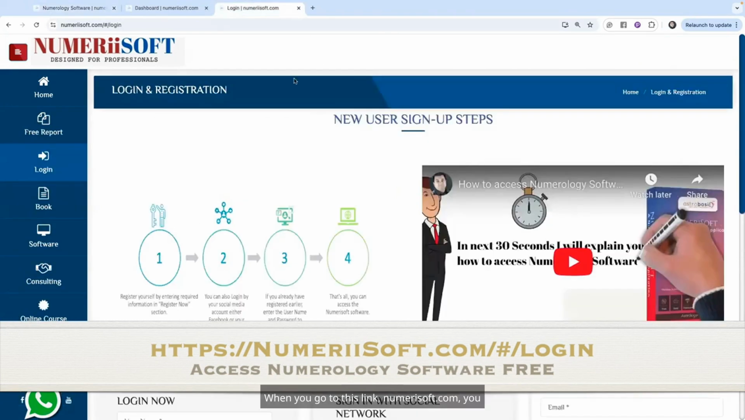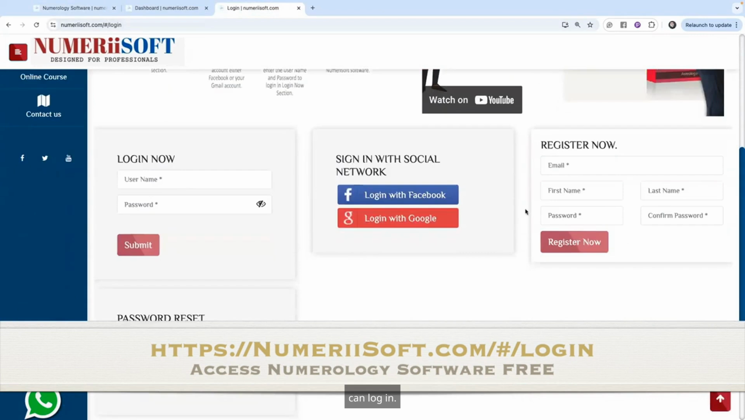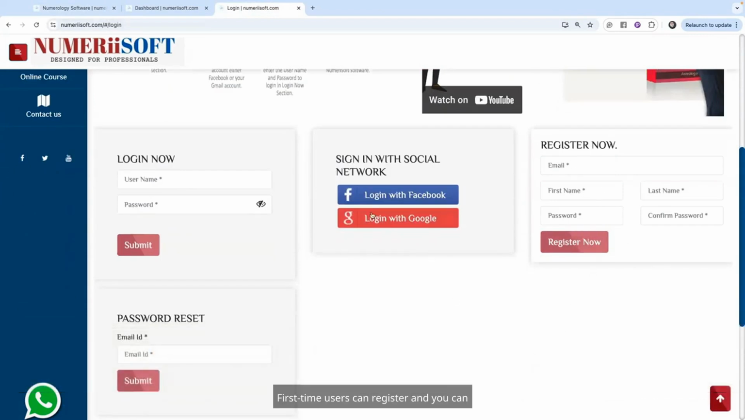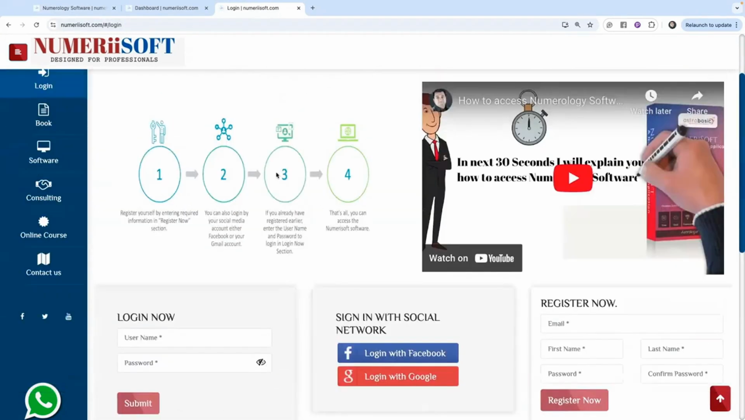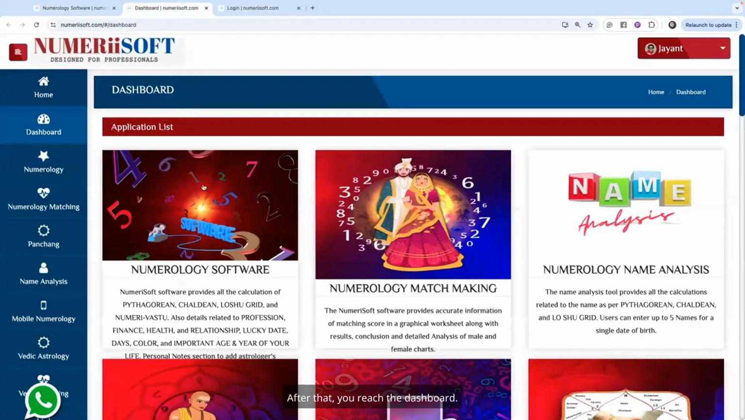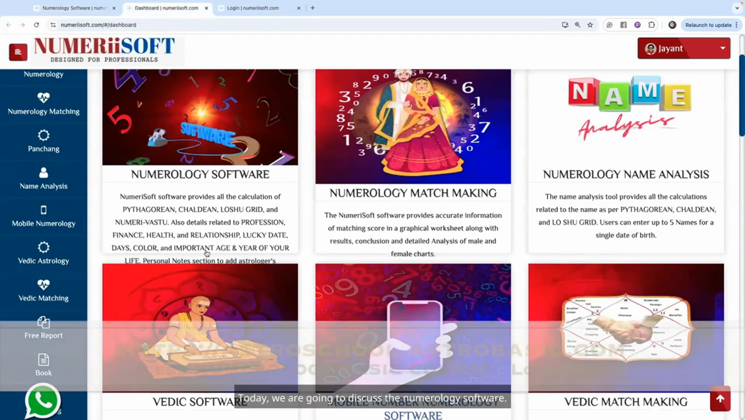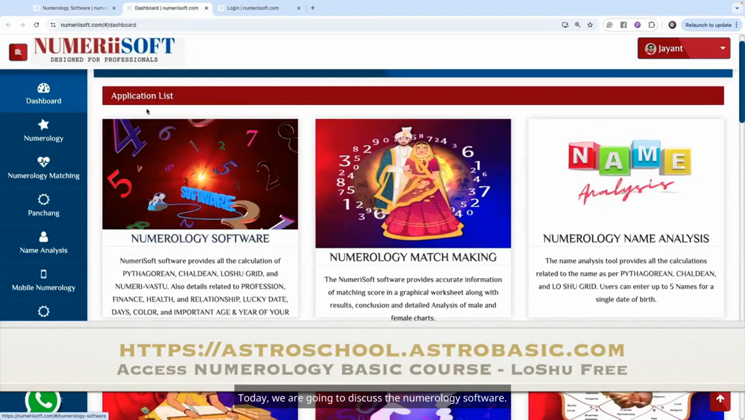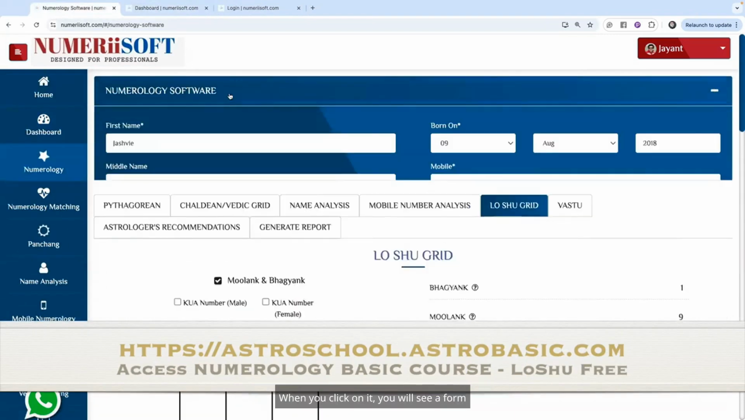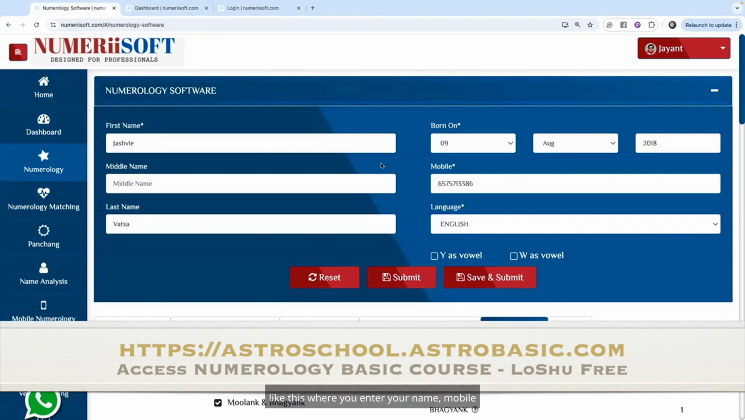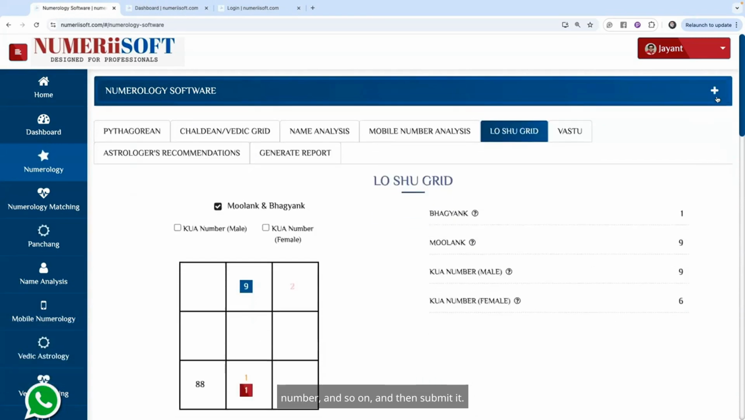So let's start. When you go to this link, NumeriiSoft.com, you can log in. First-time users can register, and you can also log in through social media. After that, you reach the dashboard. On the dashboard, you will find multiple software options. Today, we are going to discuss the numerology software. When you click on it, you will see a form where you enter your name, mobile number, and so on, and then submit it.